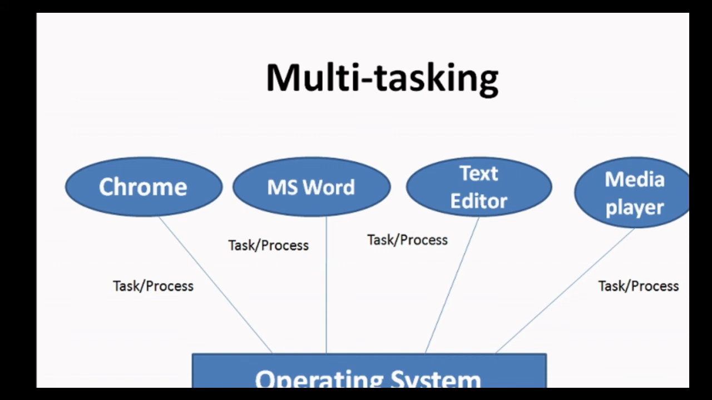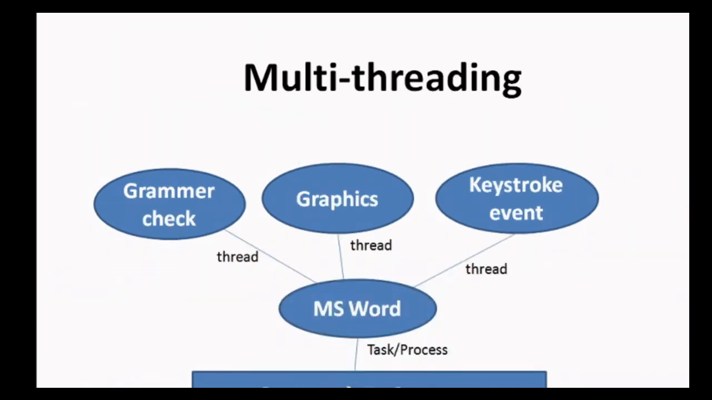running multiple processes at the same time. We are able to open Chrome, we are able to work on MS Word, and we can open a text editor as well. At the same time, we can open a media player and listen to any song. In multithreading, we are working on MS Word. While working on MS Word, multiple parts of the program are running there. Graphics is running, keystroke events are running while typing, and the grammar check process is also running. So we are working on a single process, and multiple parts of the process MS Word are running there.